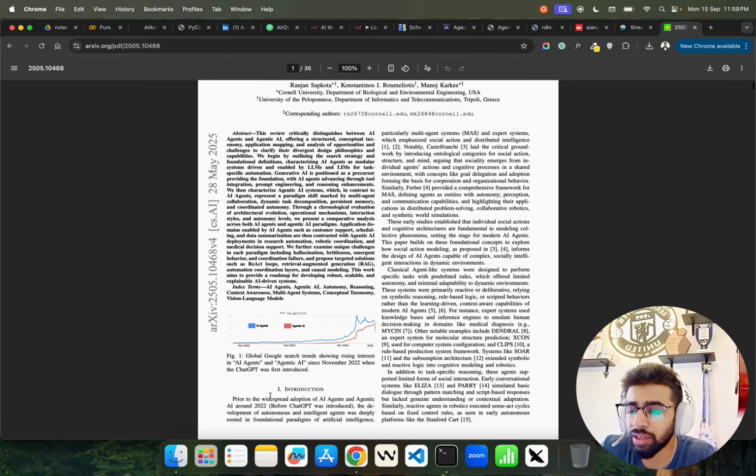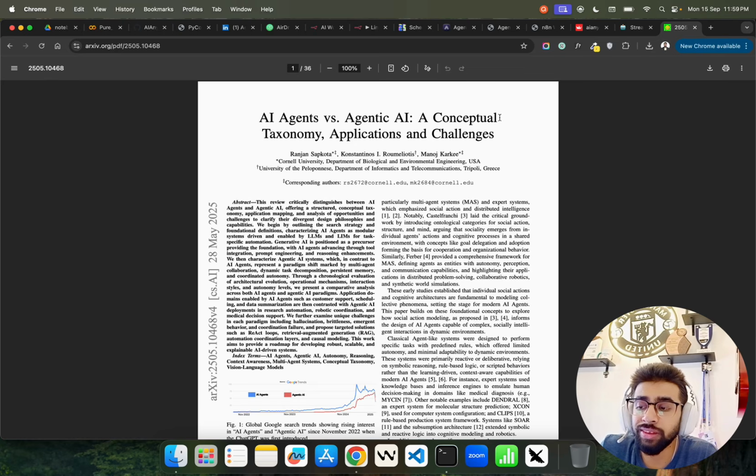You can see the image that we have taken it from here. A conceptual taxonomy, applications and challenges. It's from Cornell. Let us see, Cornell University in the States.